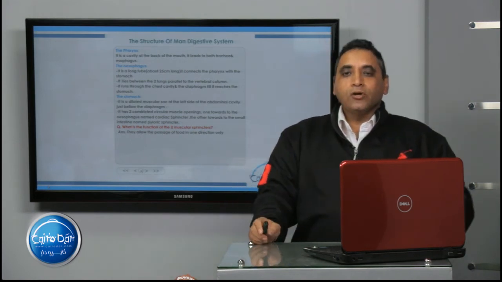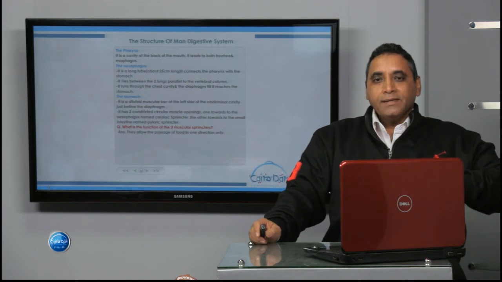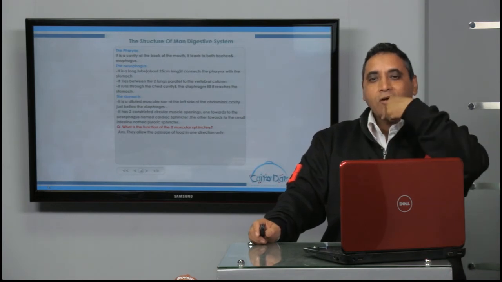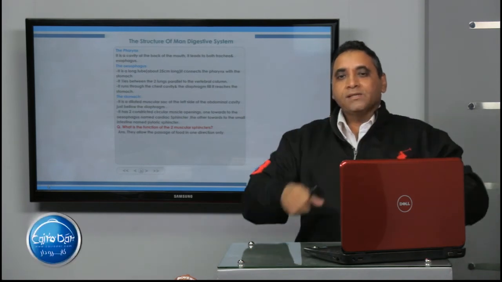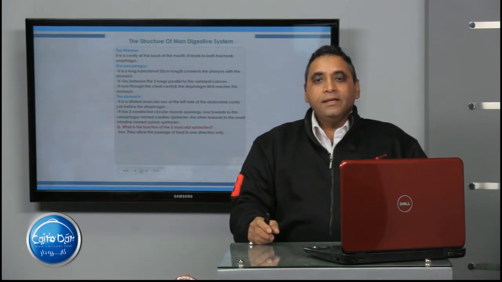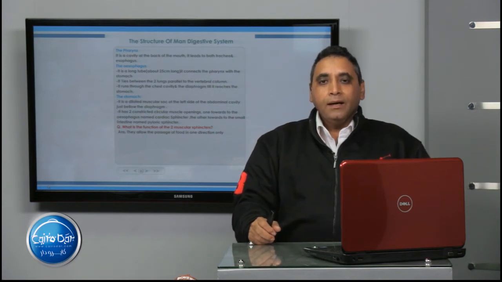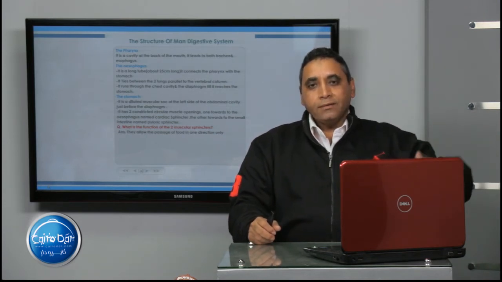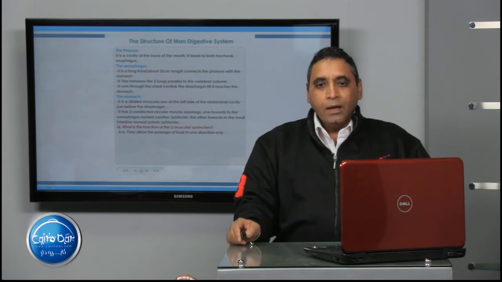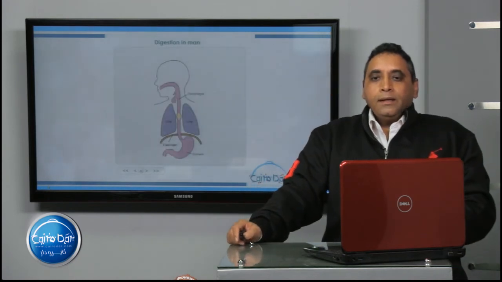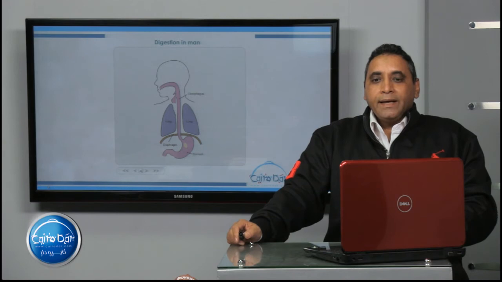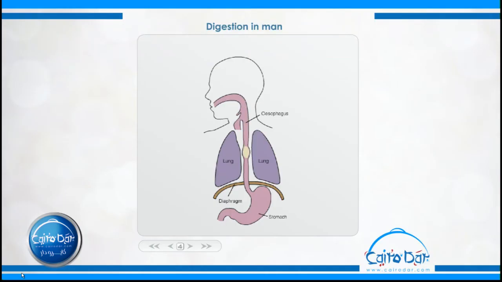The cardiac sphincter, between the esophagus and the stomach, allows the passage of the food from the esophagus to the stomach and prevents its flow back. And also the pyloric sphincter allows the food, which is called the acidic chyme, to pass from the stomach to get inside the duodenum. The digestion in man takes place by the presence of enzymes.